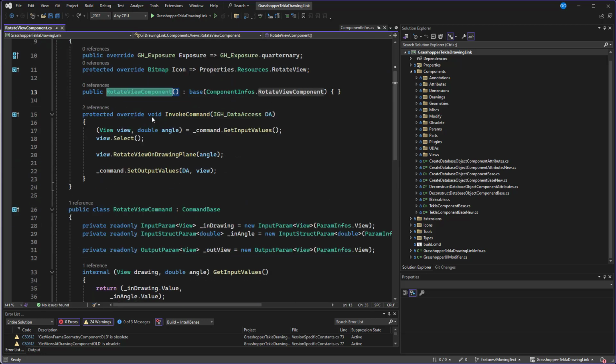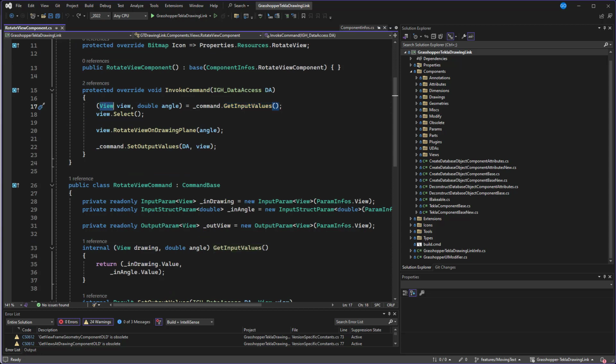And as I said, you will get some inputs, some outputs, but what is between? Between is this method, invoke command, which just gets the input values from here. So here we are creating some tuple with those parameters, and then we are performing some logic.